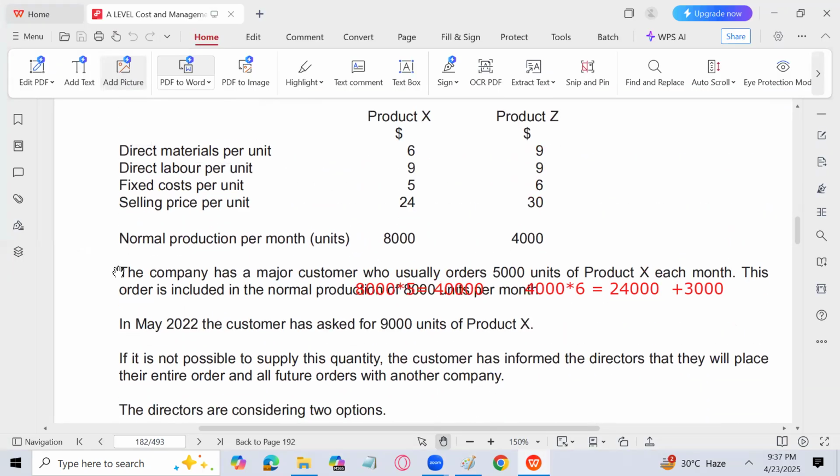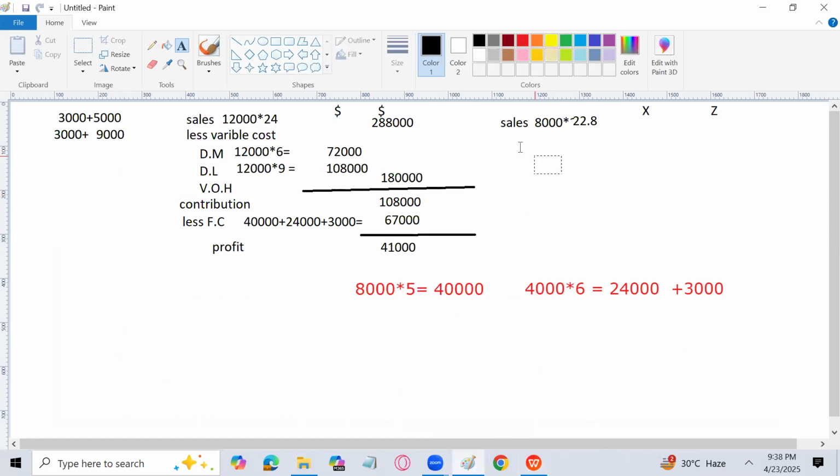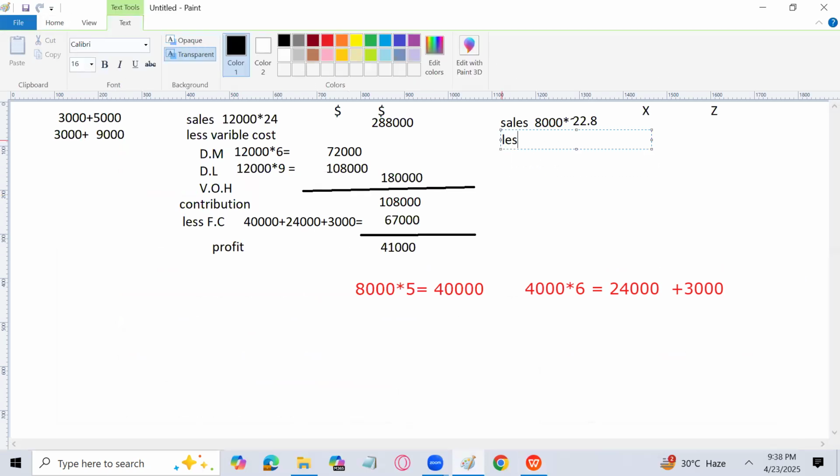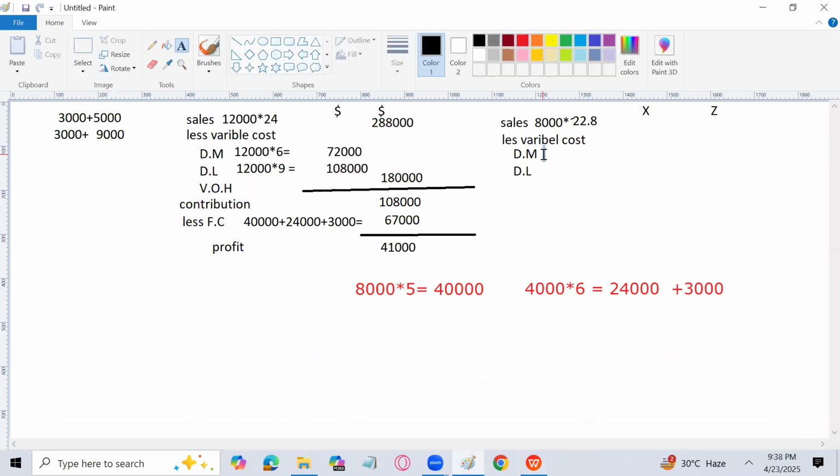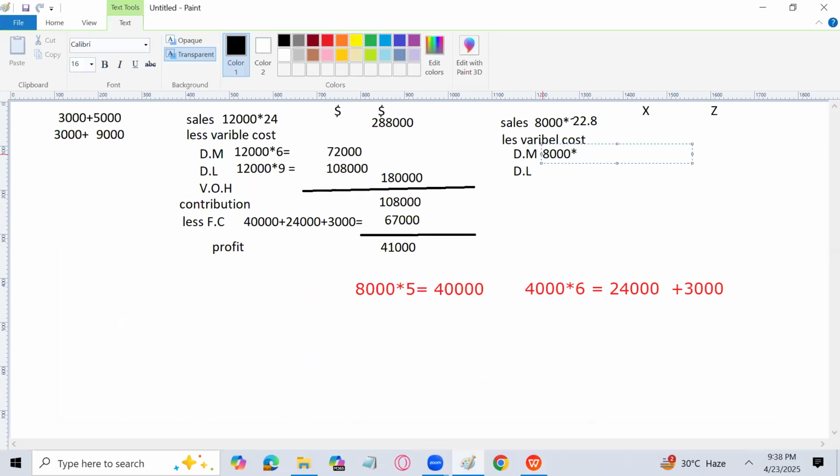We can start from the contribution also, I'm just following the same method. That is 9, 9, and 6. So let's start product Z with the contribution, less variable cost. Variable cost for direct material for this particular product is 8,000 multiplied by 6, that will be 48,000. And for direct labor, 8,000 multiplied by 9, that is going to be 72,000.